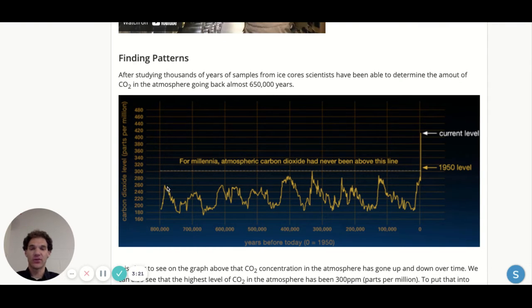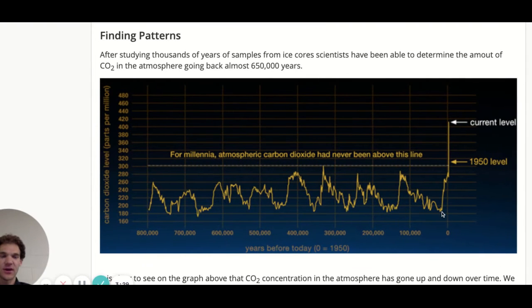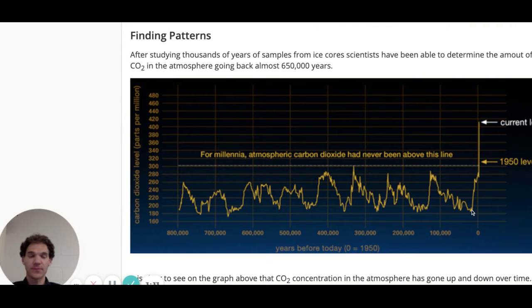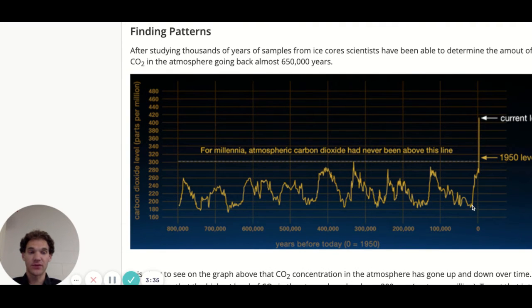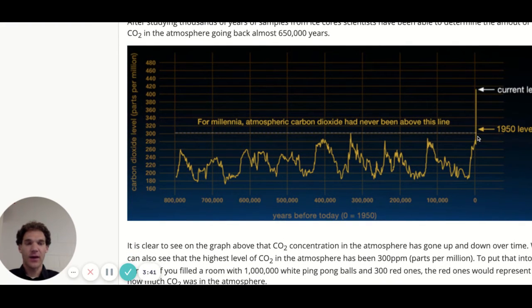There's natural points where the carbon dioxide was higher. There's points where it was naturally lower. Right down here, this is our last ice age, when we would have been covered by a mile of glaciers right now, when the carbon dioxide was really, really low. Then here's where we really see it, folks. We have how high it was during 1950, so 70 years ago, right about 300 parts per million.